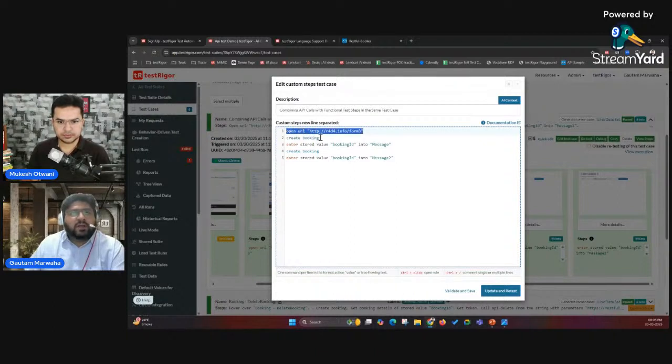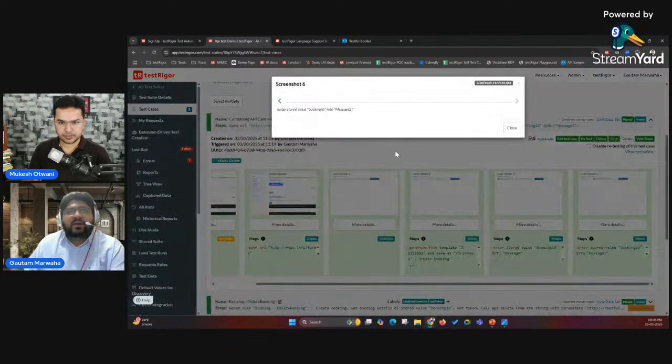This is the URL. Then in the same test case, I'm calling the rule to create booking. That booking will get me some booking ID, which could be anything. I'm entering that booking ID into the message field of that particular page. Like this, I've called the creation of the booking again, which will get me another booking ID that I'm entering in another field.